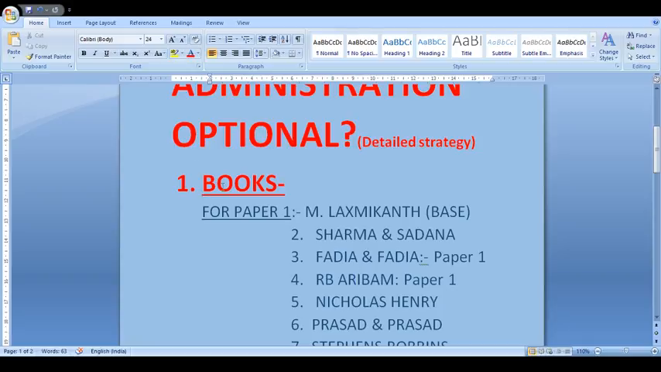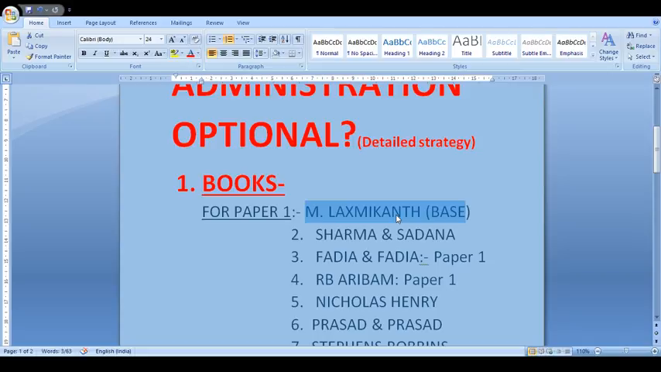Books, as far as books are concerned, I would request you to start with M. Lakshmikant, that is the TMH public administration optional book. Take it as a base. The beauty of this book is that everything is given in a summary kind of form. So this book acts as a ready reckoner for you.